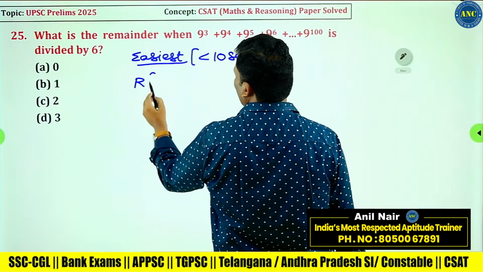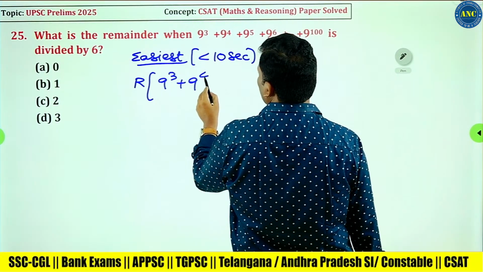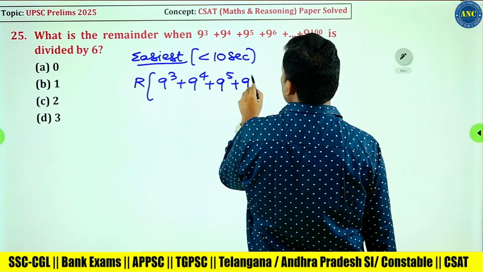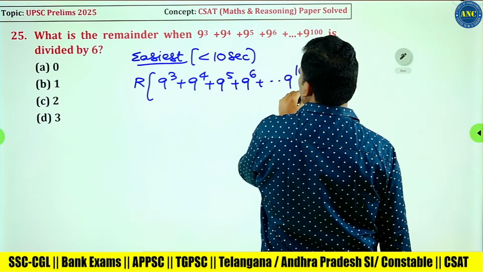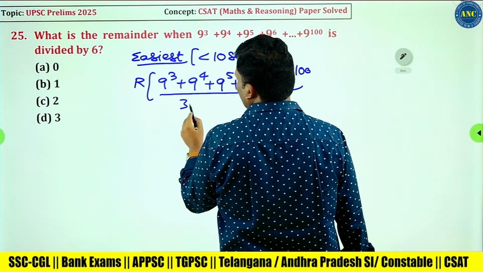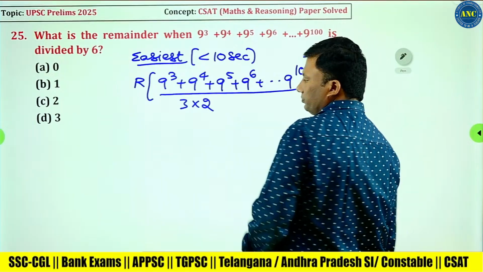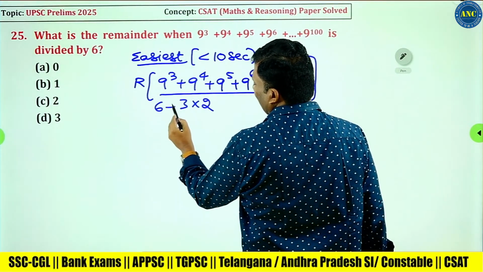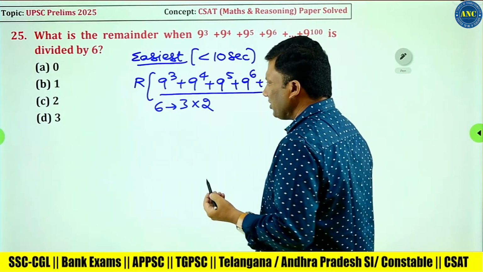Find the remainder when 9 cube plus 9 power 4 plus 9 power 5 plus 9 power 6 and so on up to 9 power 100 is divided by 6. 6 can be written as 3 into 2. Why am I writing 6 as 3 into 2? My job will be very much easy.